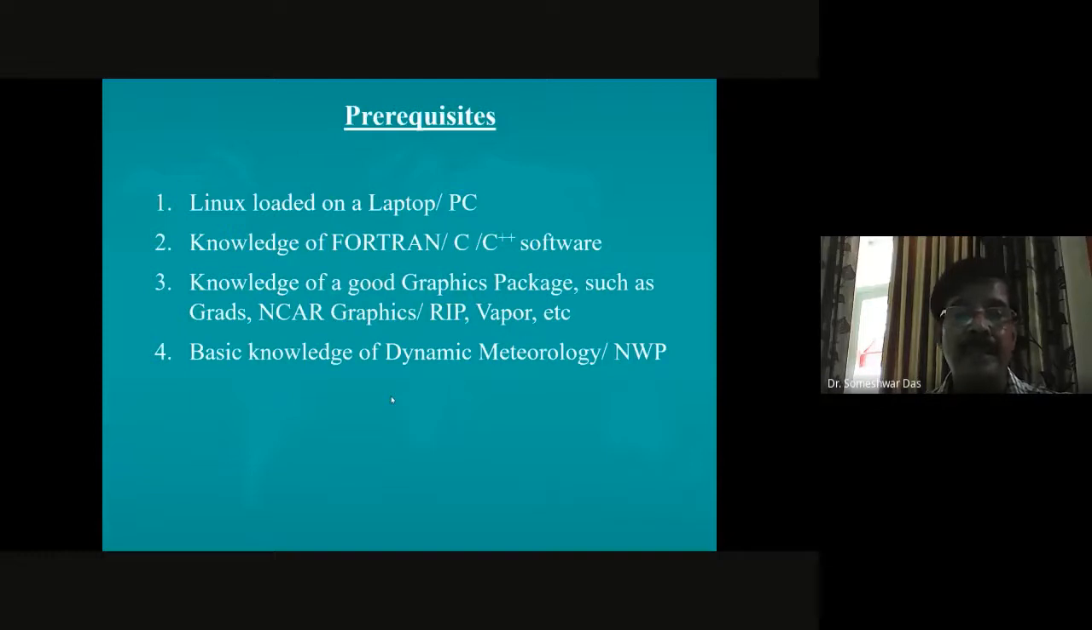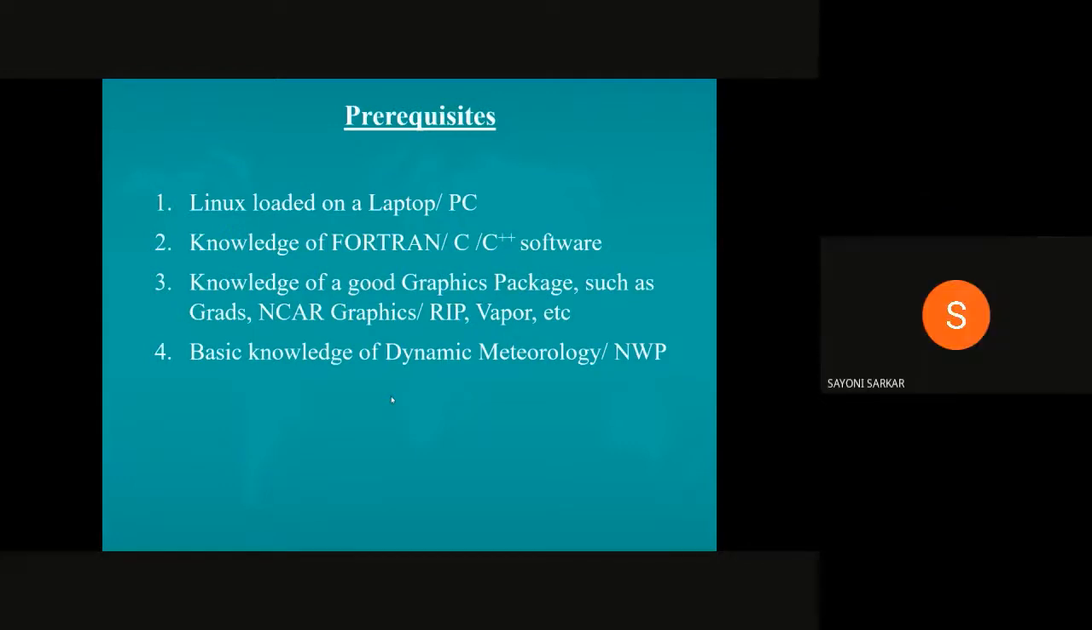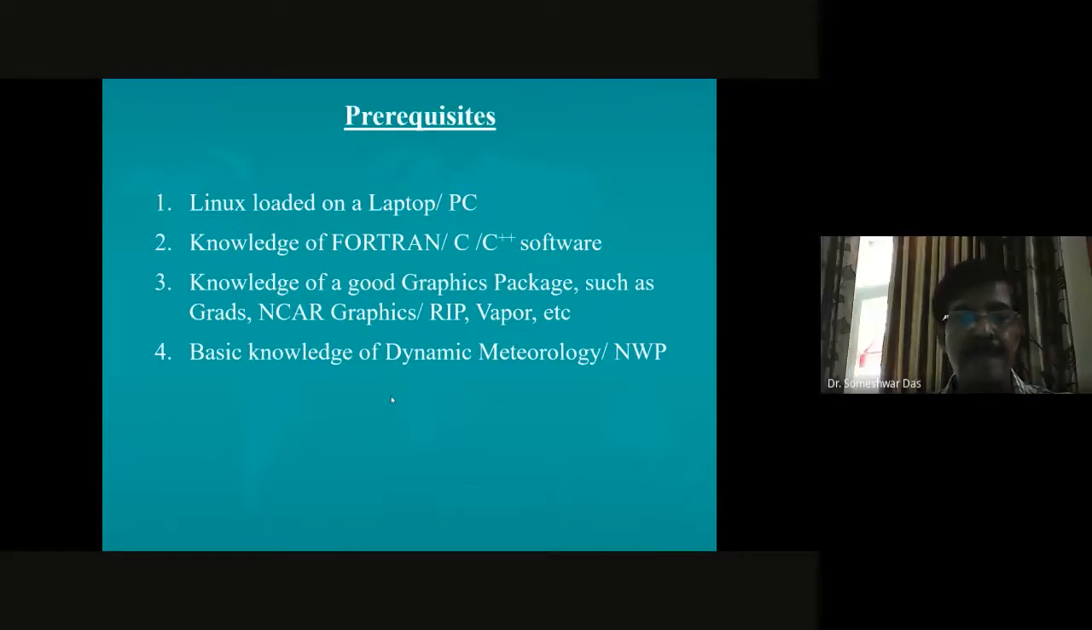Then you must have a good knowledge of some graphics package, for example, GrADS or NCAR Graphics, RIP, Vapor, etc. Anyone will do. For this semester, for this practical class, knowledge of any one graphics package will be fine. And if you have learned GrADS, that's okay. There are many features you might not have explored in GrADS, which you will be exploring in this semester.